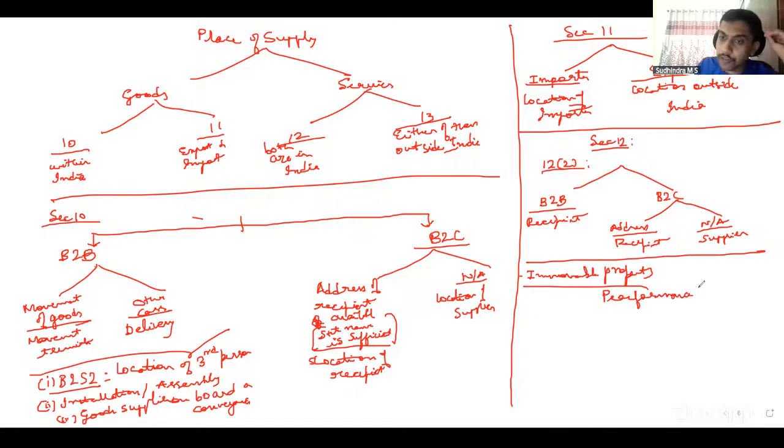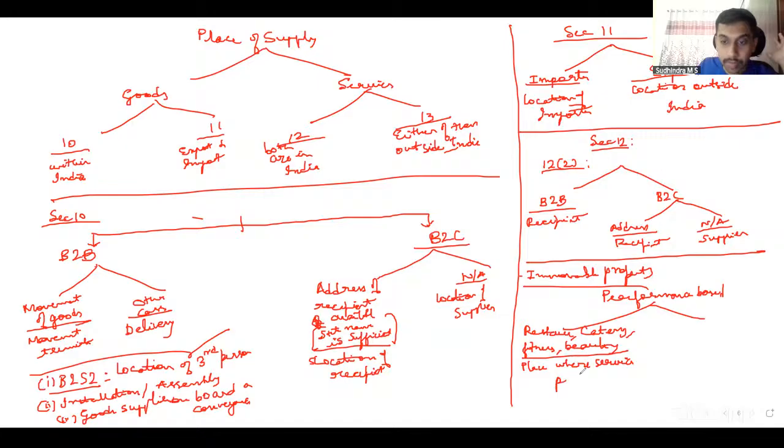In relation to performance based, we have two types rather. We have restaurant, catering, fitness, beauty treatment, cosmetic and plastic surgery, etc. It is place where such service is performed. Where it is performed.